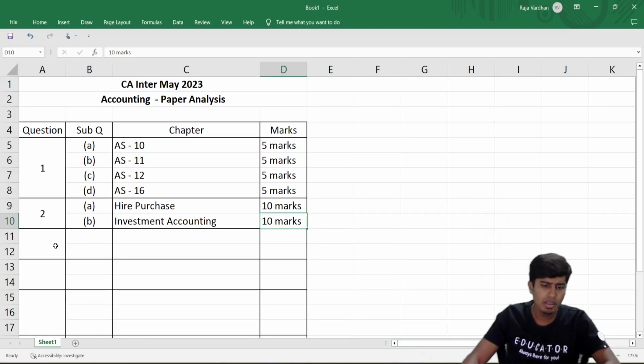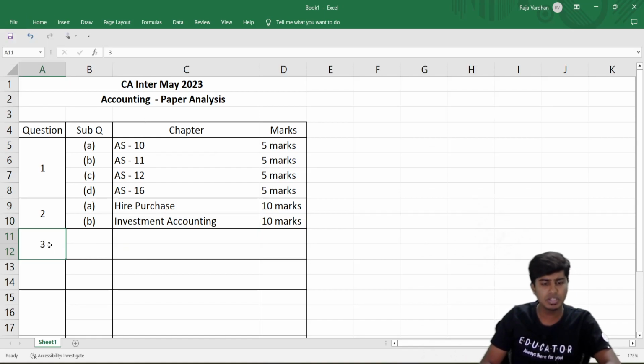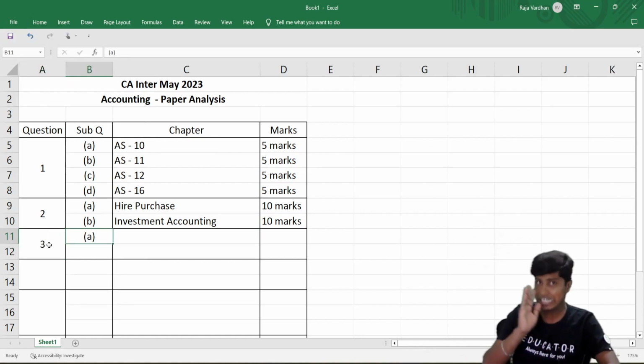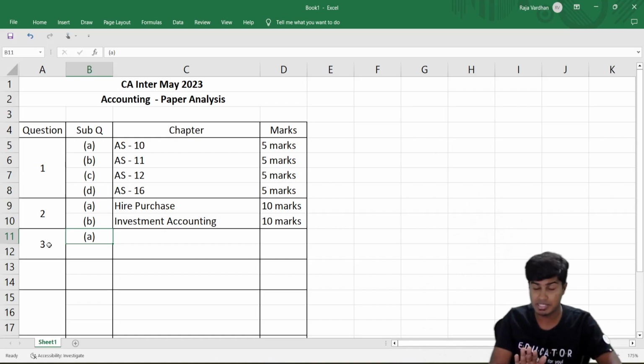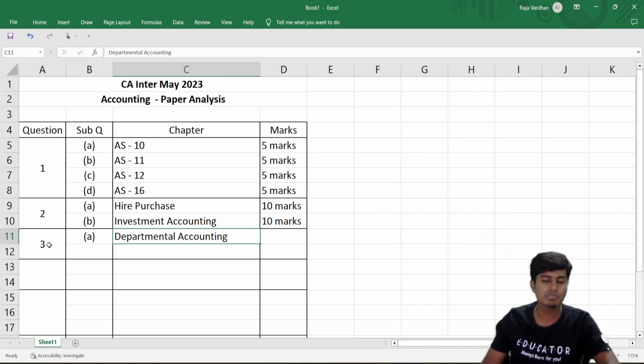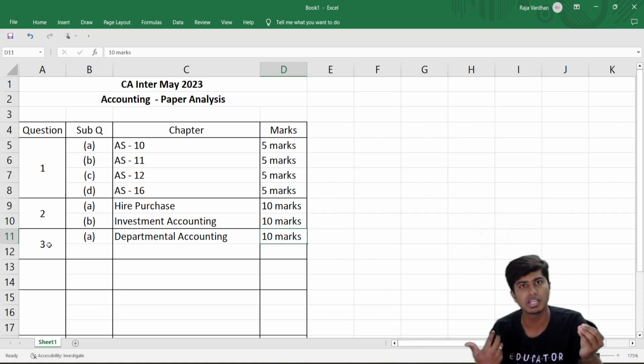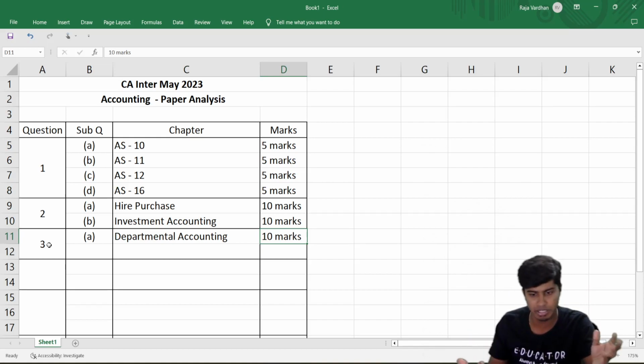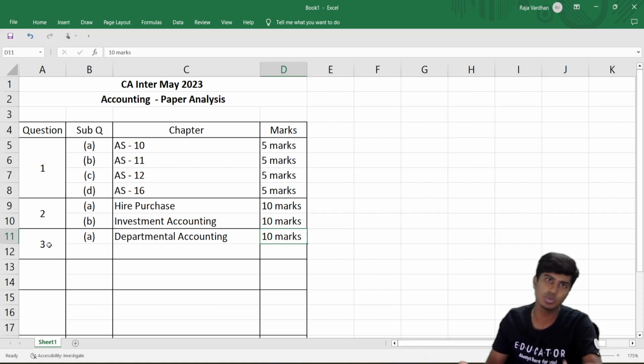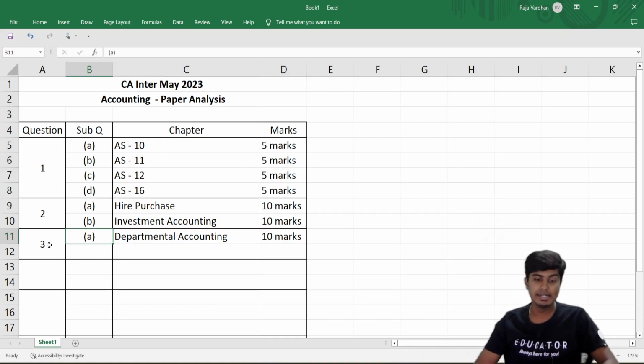So I would say it might be a possibility that accounting standard based questions were a little hatke, still from the syllabus, but not from the usual kind of questions that you expect. But questions from special transaction chapters, hire purchase, investment accounting, department accounting, were very much similar to the ones that you've done in class, in your study, and seen in your study material. So as far as I see, 30 marks though is a cakewalk. And the lengthy part, I'll talk about a little later.